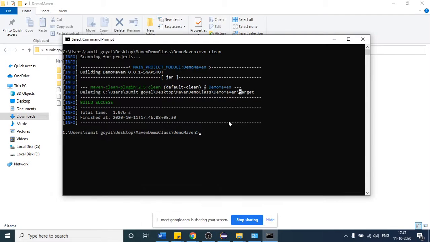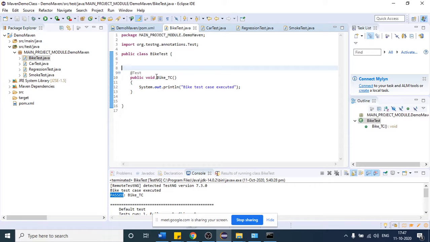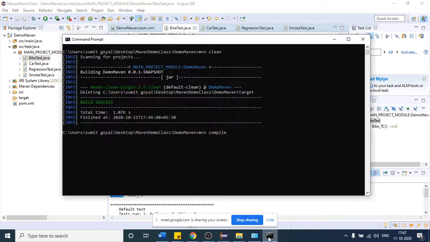After that, you have to run one more command which is called mvn compile. That will compile and check whether you have any issues in your code, whether any syntax error is present. It will compile all the classes. We have only four classes. It will check whether you have any kind of error. So hit enter, and after that maybe you will get one error. Let us see. This is one common error.